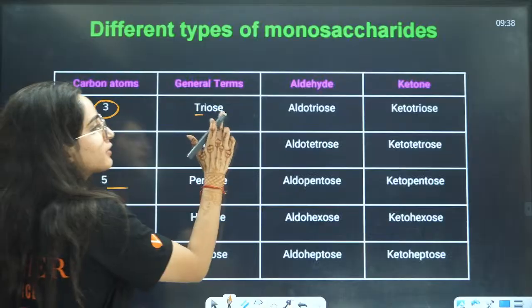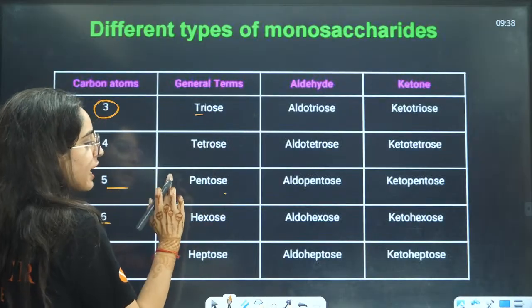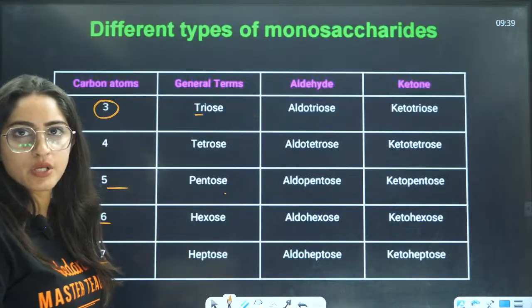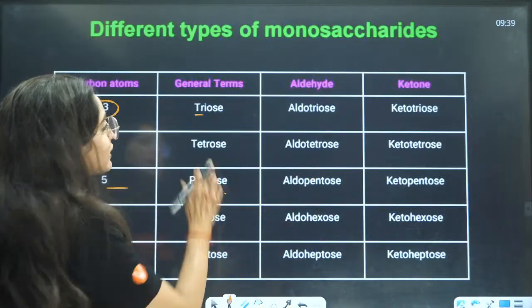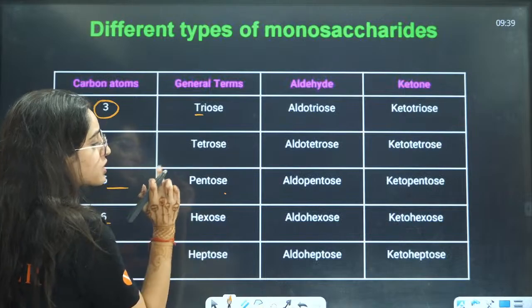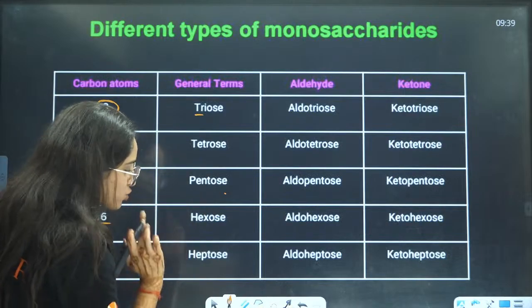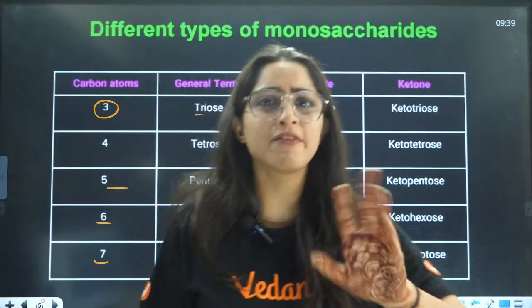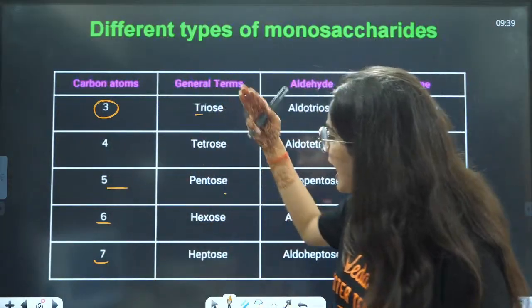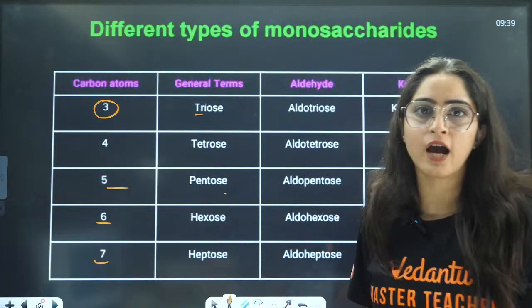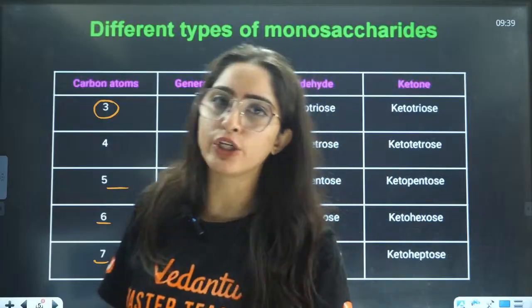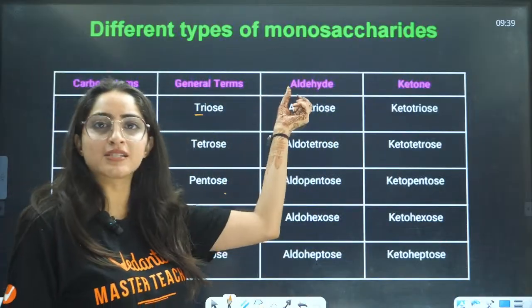So it will be aldotriose, aldotetrose, aldopentose, aldohexose, aldoheptose. If you have a keto group, ketotriose, ketotetrose, ketopentose, ketohexose, ketoheptose, right? Simple. 1, 2, 3, 4, 5, 6, 7, 8, that is tri, tetra, penta, hexa, hepta, octa. If you want to talk about aldo and keto, just write the prefix aldo or keto.